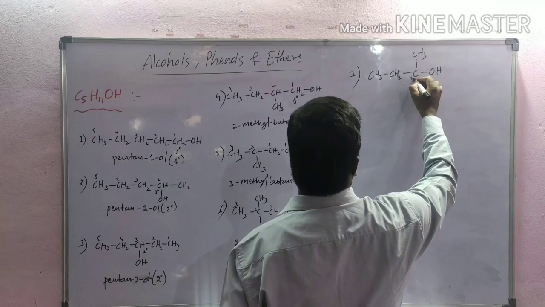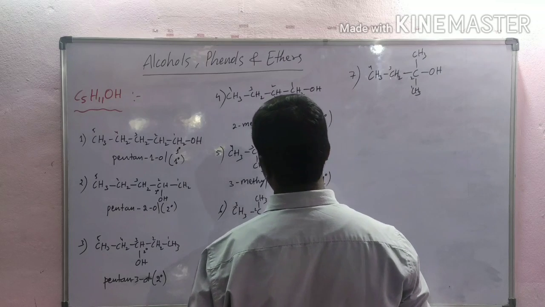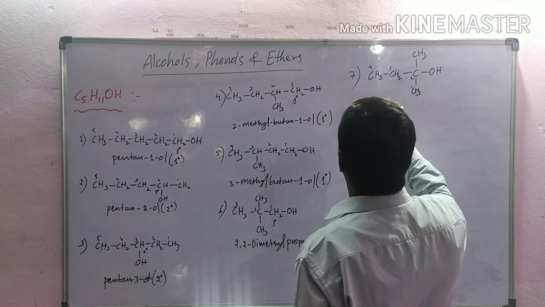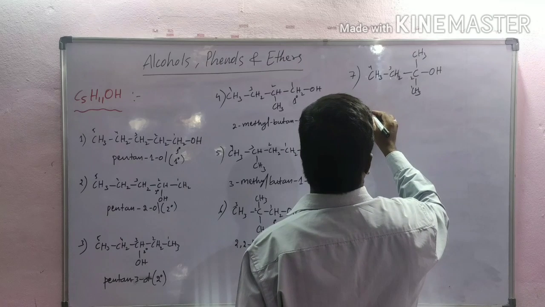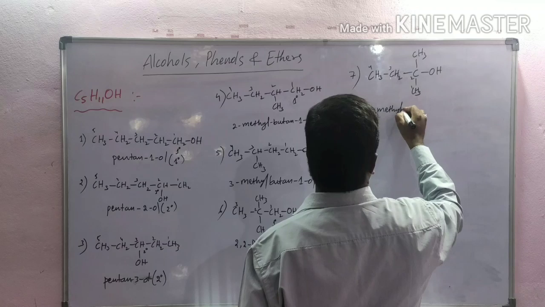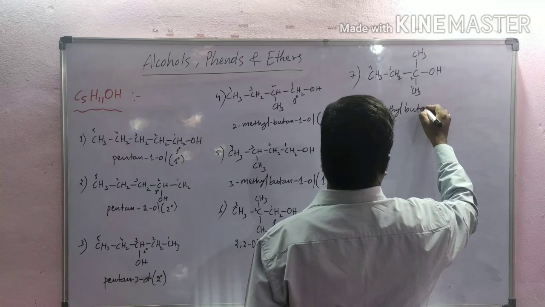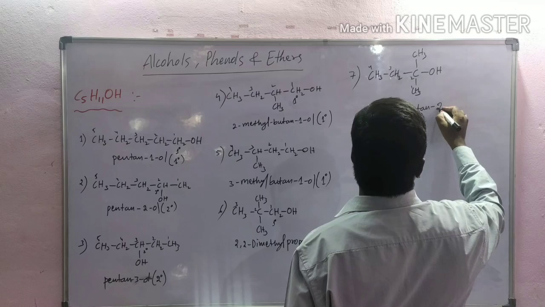Numbering 1, 2, 3, 4. Here 2-methylbutan-2-ol.